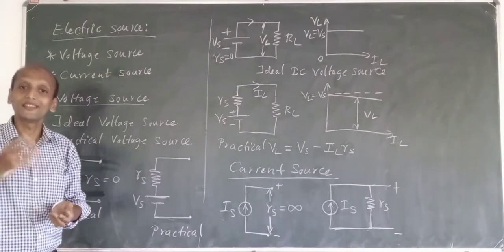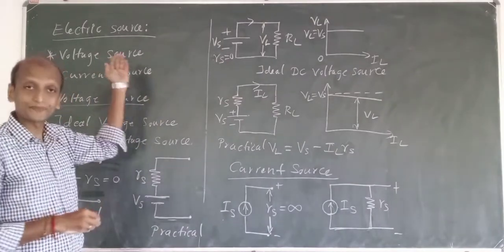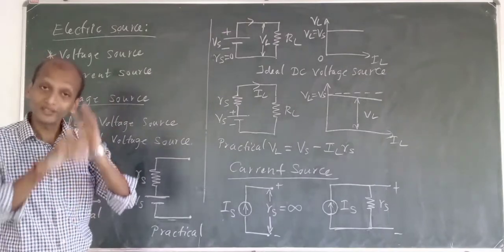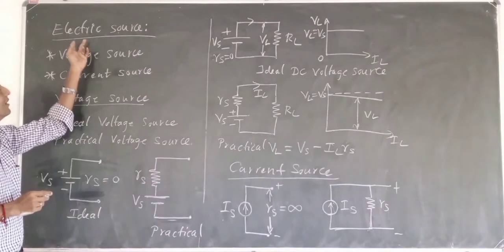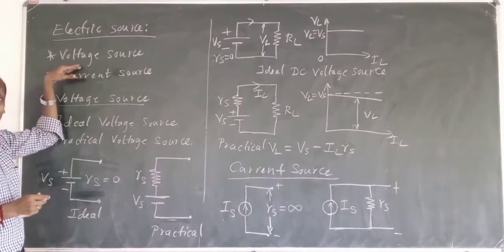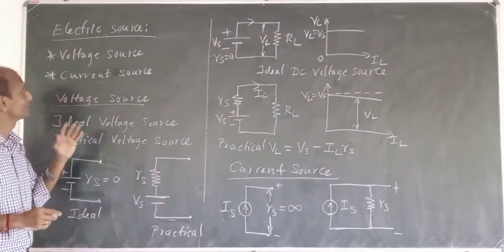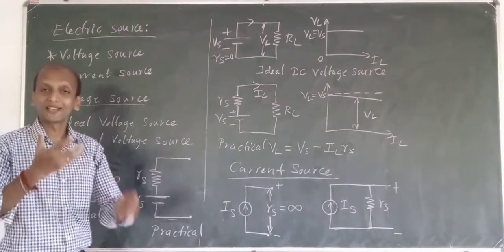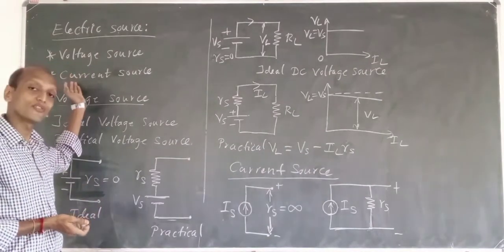Electric source is a device which supplies electric energy to the load or some electric circuit, we can say. Okay, so now this is classified into two categories. One thing will be voltage source. Another thing will be current source. So I can have that electric energy supplied to the load in the form of voltage or in the form of current.